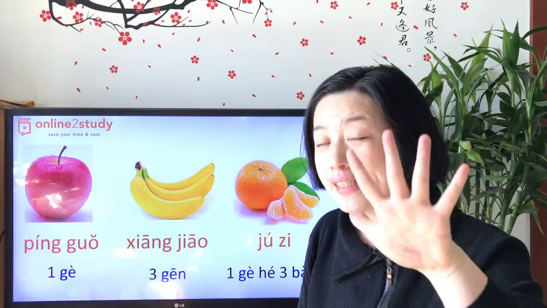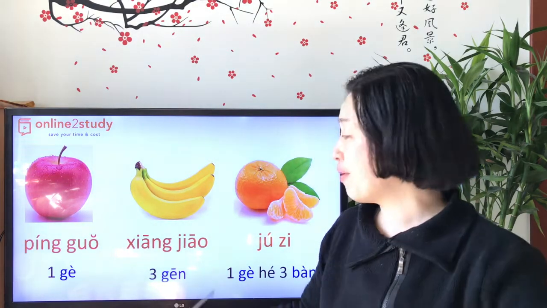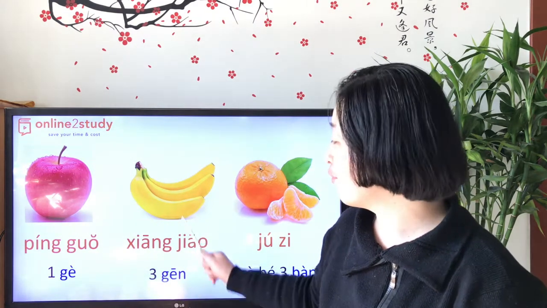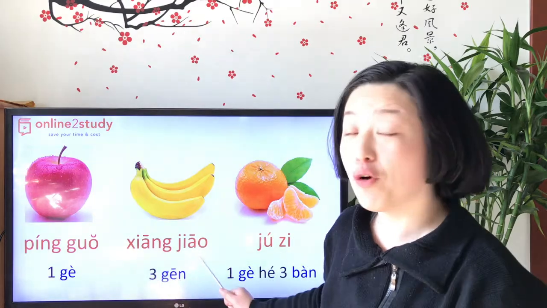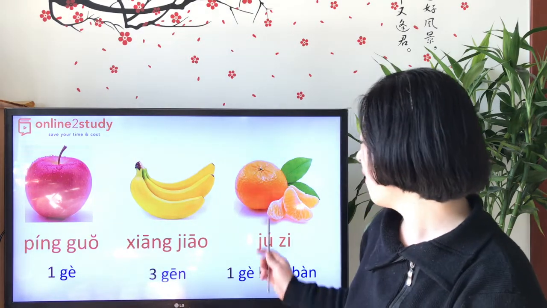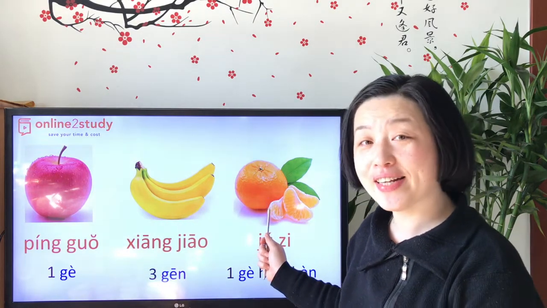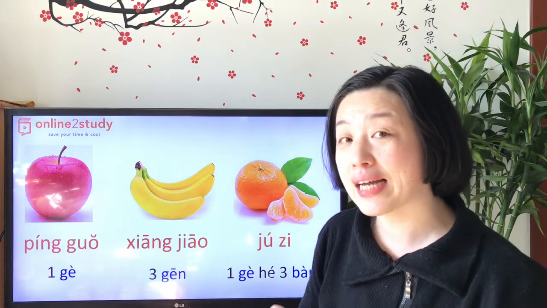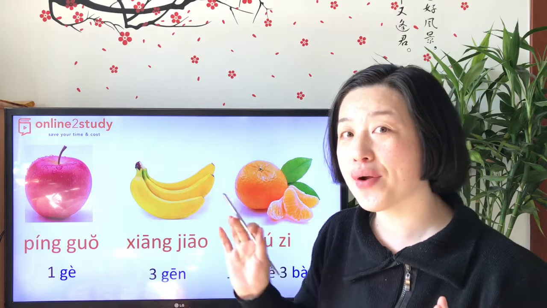5根香蕉. Remember, this one is the unit of 香蕉, right? This one, orange. We did say about it when we learned colors, right? There is one orange.